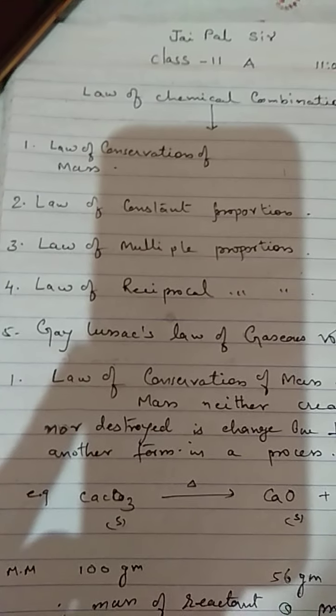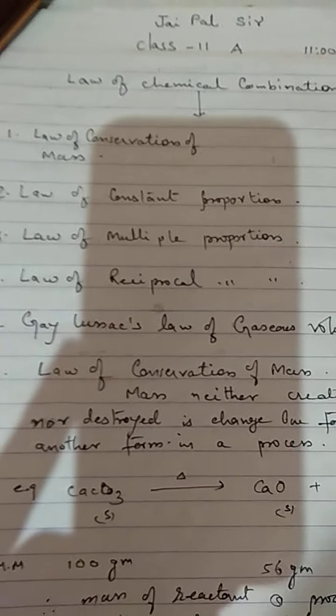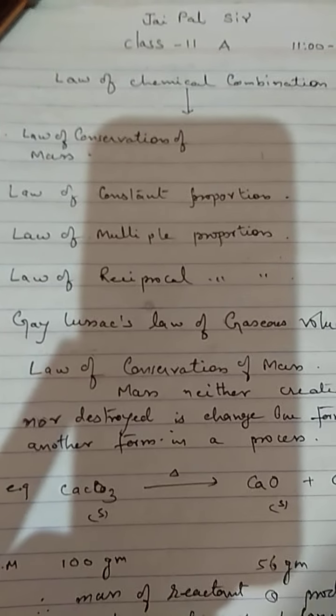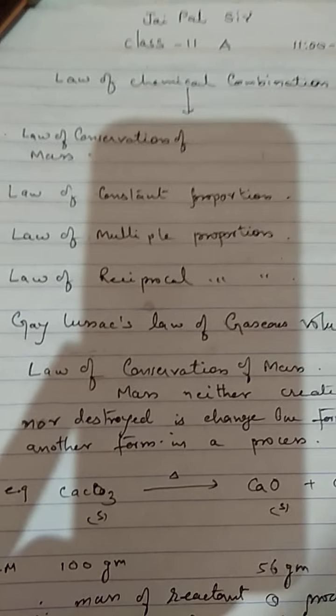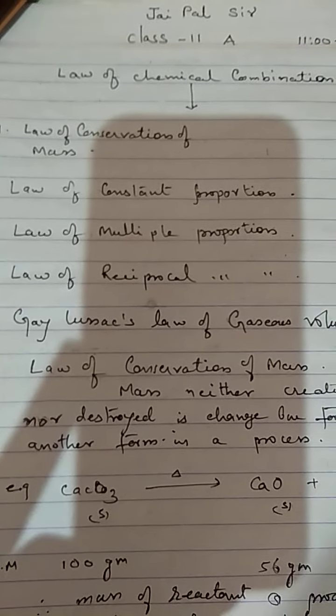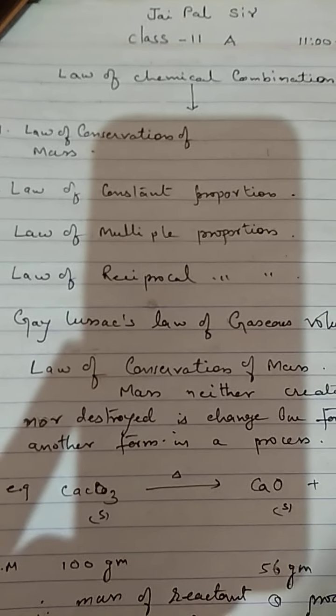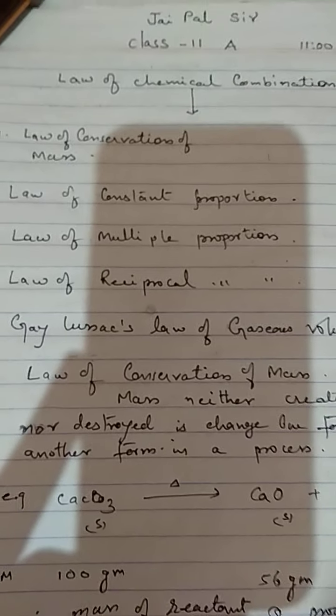For example, in the formation of a water molecule, 1 part of hydrogen combines with 8 parts of oxygen, that is always constant. For the formation of any molecule, any compound, its ratio is always a constant proportion. For water, for CO2, for CH4, for any. For water 1:8, 1 part hydrogen, 8 parts oxygen.